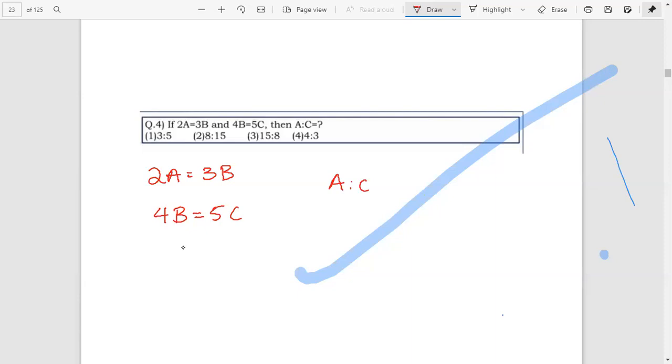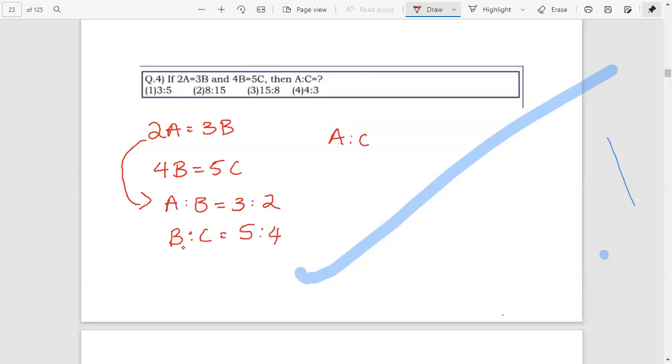Check whether 2a is to 3b, then we can write a is to b as 3 is to 2. And here 4b equal to 5c, then we can write b is to c as 5 is to 4. Then we have only to find a is to c.